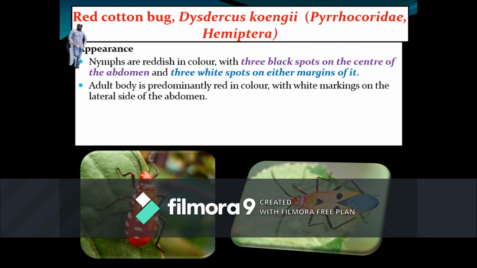The adult bug is reddish in color with the forewing half reddish brown and half black, and it contains black spots on the reddish portion.